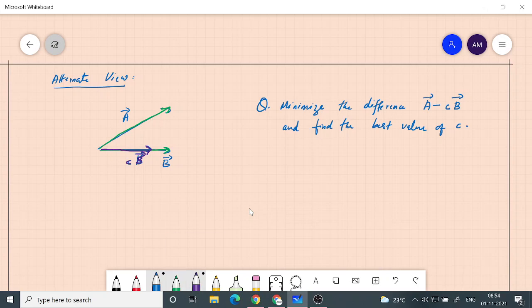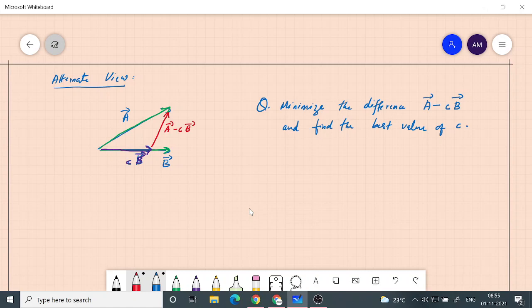So what is A minus CB? A minus CB is a vector which is like this. So this is our A minus CB.